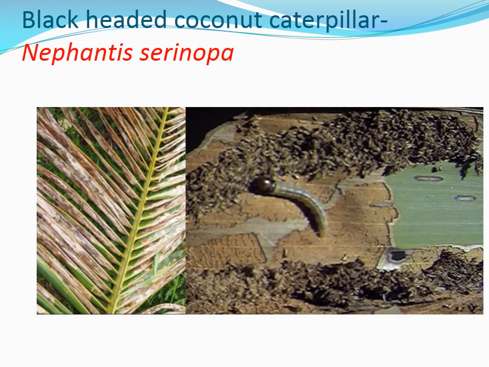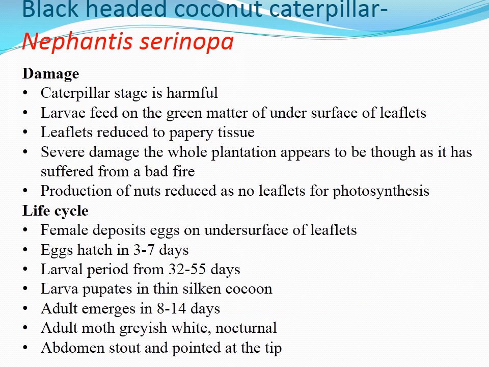You can see it feeds on the underside of this leaf and the leaf becomes papery. Leaflets reduced to papery tissue. Severe damage to the whole plantation appears as though it has suffered from a bad fire. Production of nuts reduced as no leaflets for photosynthesis.